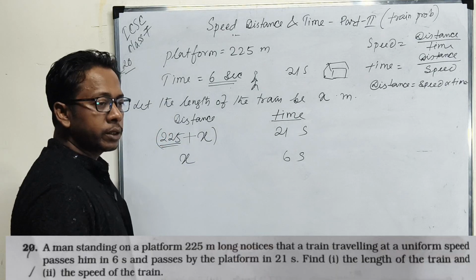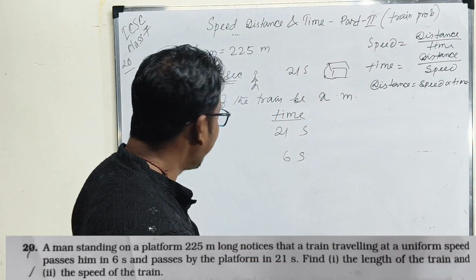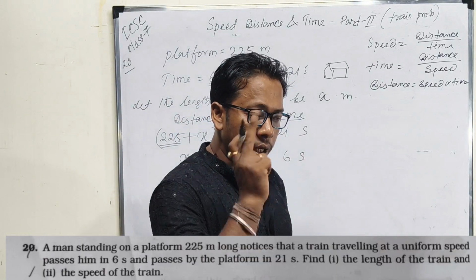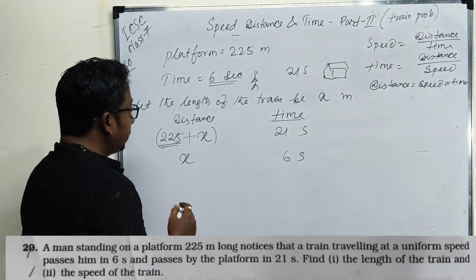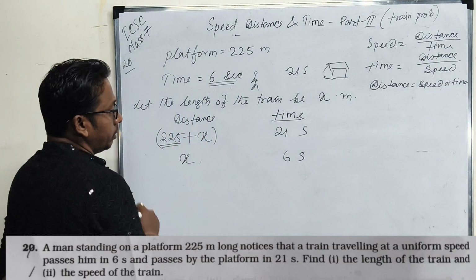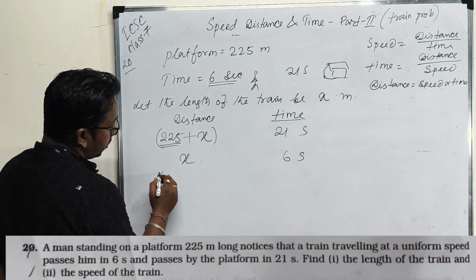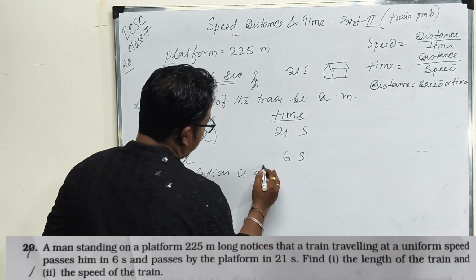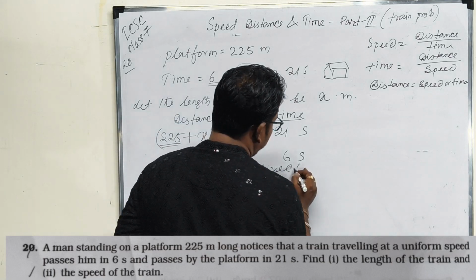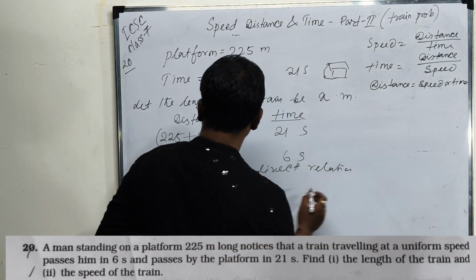If it can cross a man, it can cross a tree or any pole, so it crosses its own length. That is the direct relation. Therefore the relation is a direct relation.